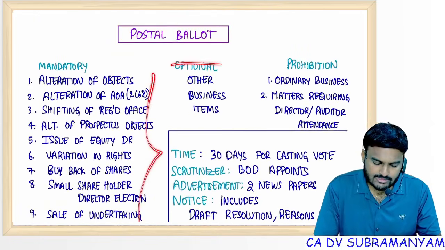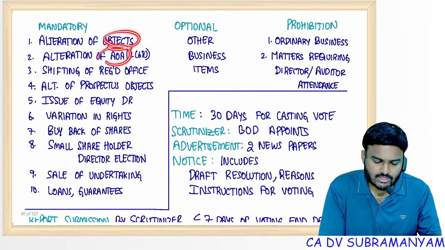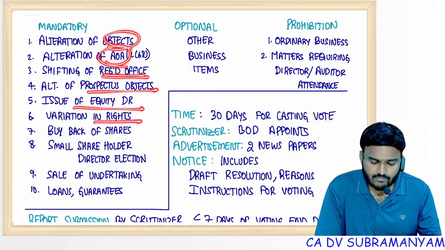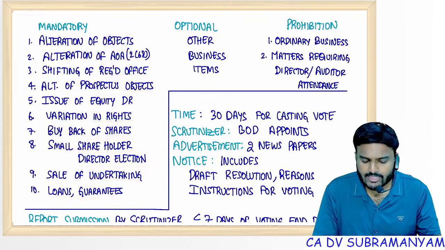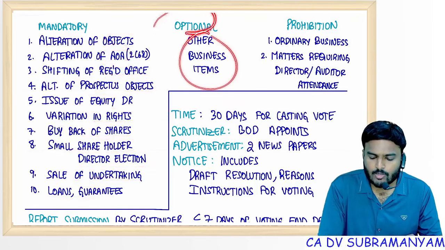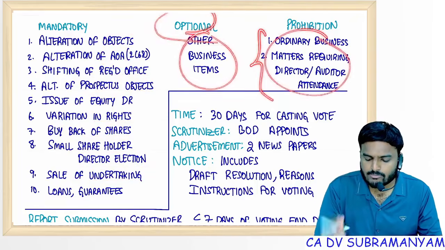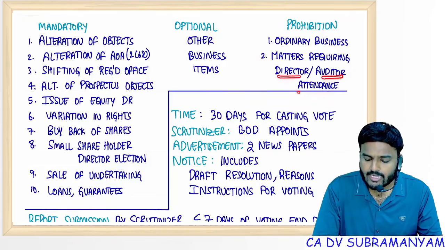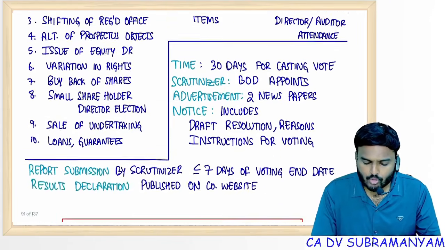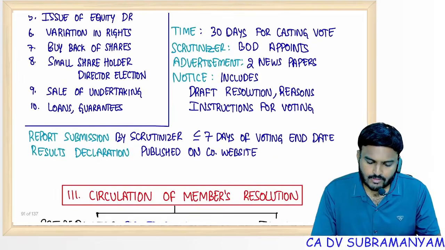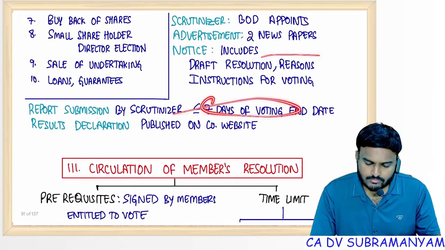Postal ballot, these 10 items are mandatory: object clause alteration, AOA alteration, registered office shifting, prospectus objects variation, differential rights, variation of rights, buyback of shares, small shareholder director election, sale of undertaking, loans and guarantees. Other items are optional, but for these 6 items, ordinary business items, and for the director and auditor having the right to be heard, postal ballot is prohibited.